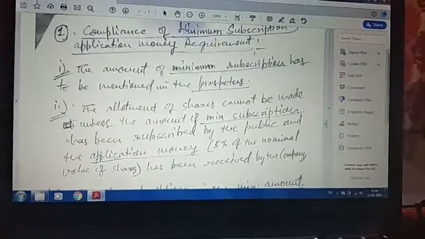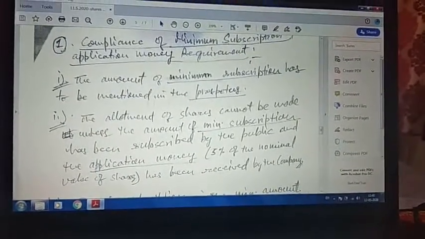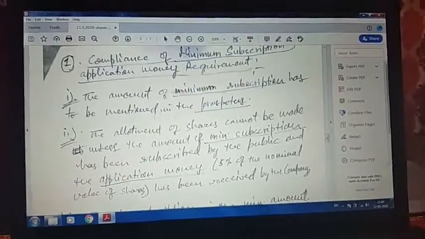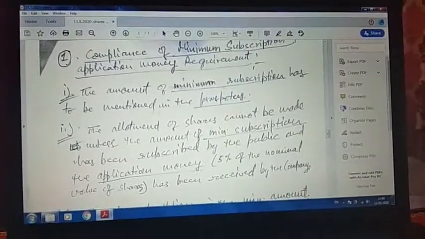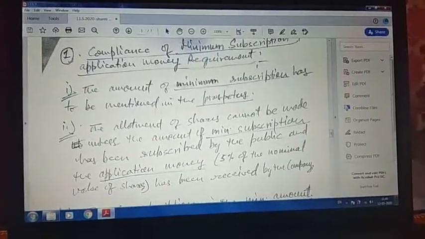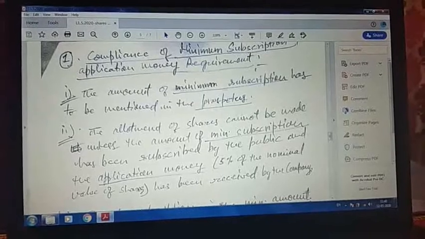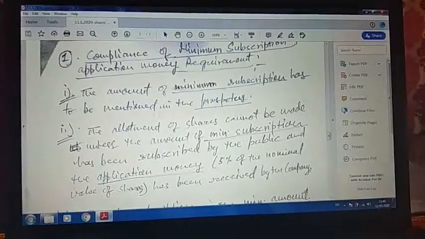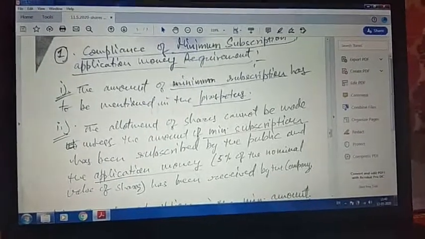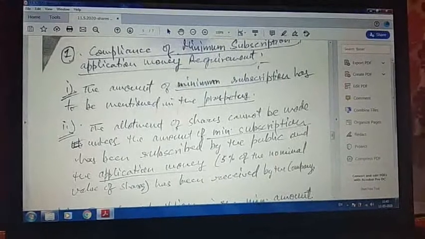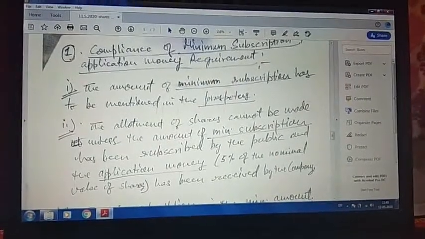So now it says the amount of minimum subscription has to be mentioned in the prospectus. This thing I have already indicated. I have very clearly made you clear in the class that there is a thing called minimum subscription. It means, for example, the issued or the authorized capital, let's say, is 1 crore, and the paid up capital, let's say, is 50 lakh.